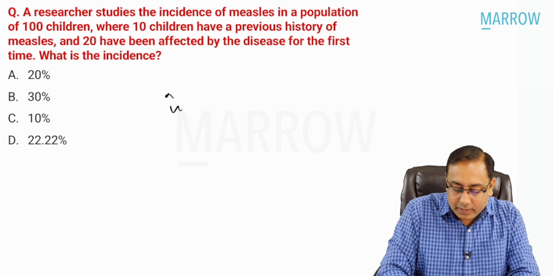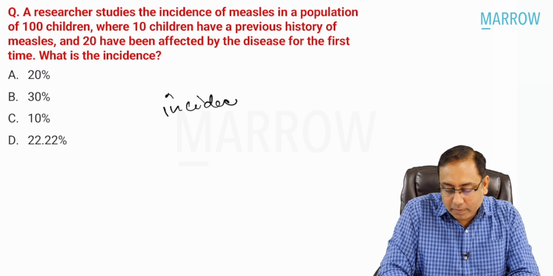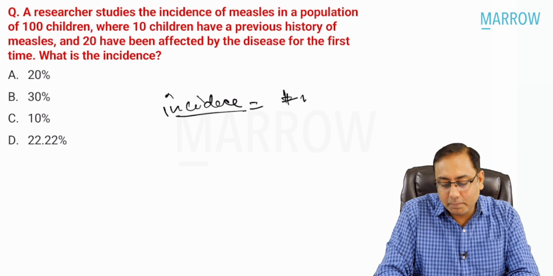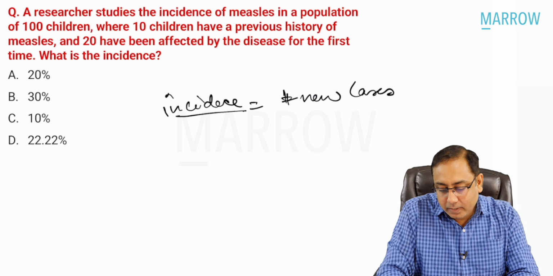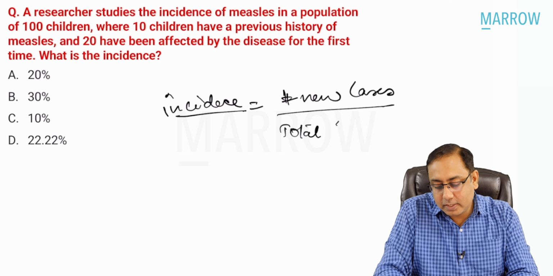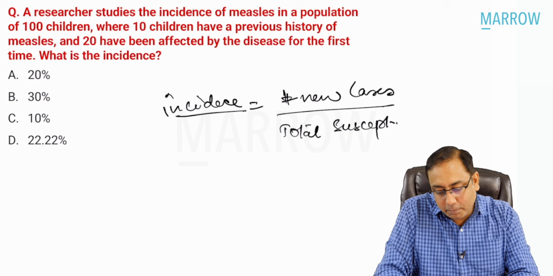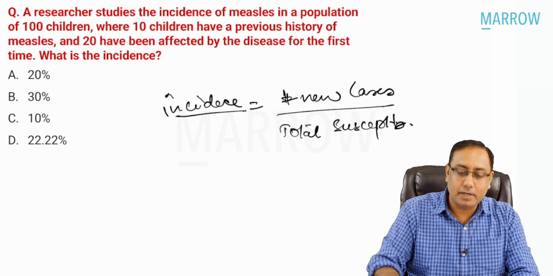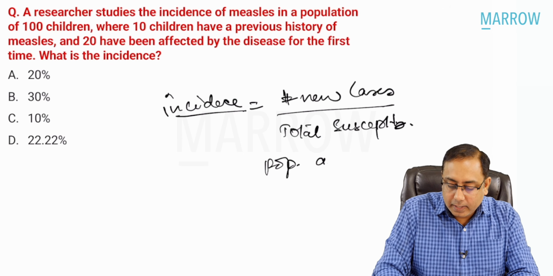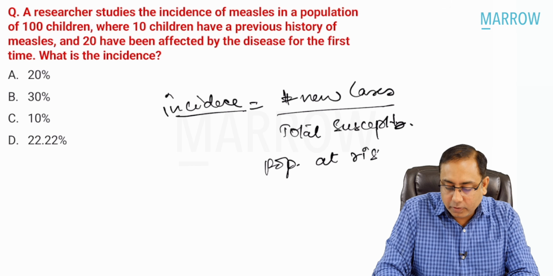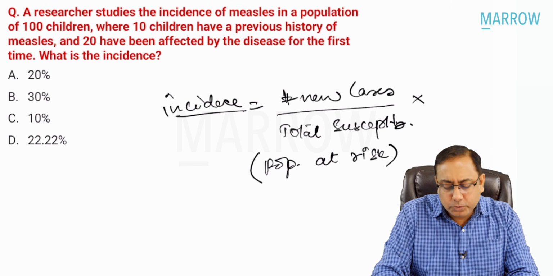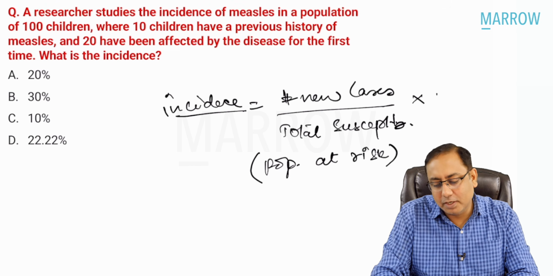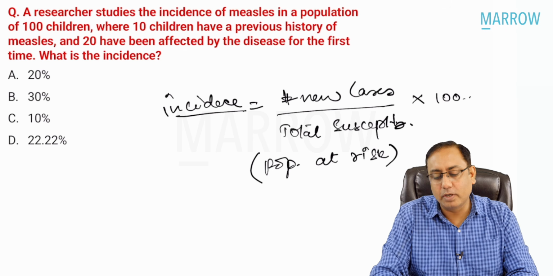Incidence is given by the formula: total number of new cases divided by the total susceptible population. Susceptible population is the population which is at risk, the population at risk of the infection. And usually the multiplicative factor is 100, it could be 1000, whatever number.